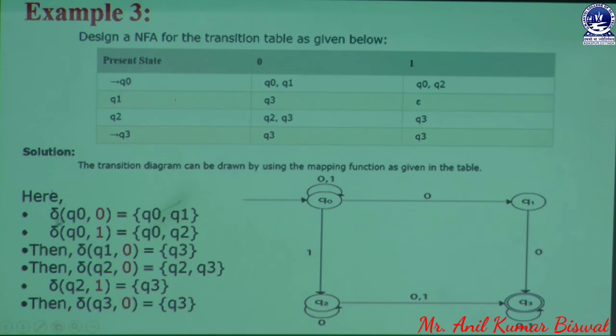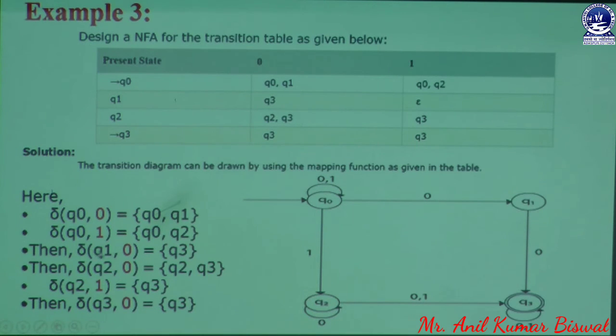Here we have the transition function, delta of Q0, which takes an input parameter like 0. Then we can create 2 states from our transition diagram, Q0 and Q1. Whenever the user puts 1 in the transition function for Q0, we can create 2 states, Q0 and Q2, which is already mentioned in our transition diagram.